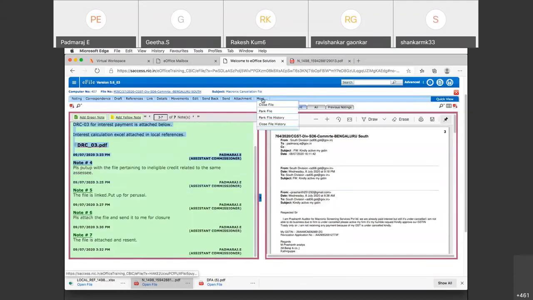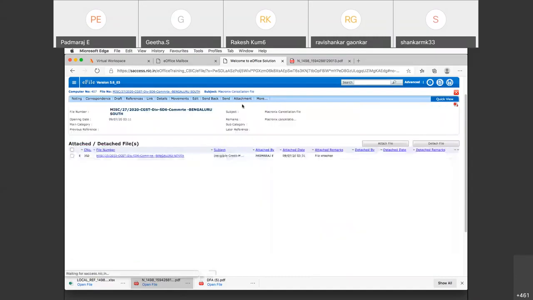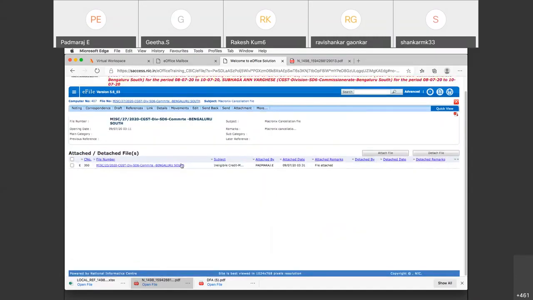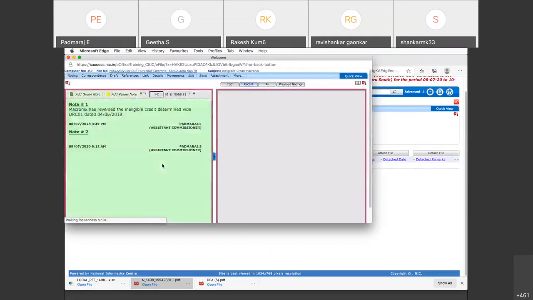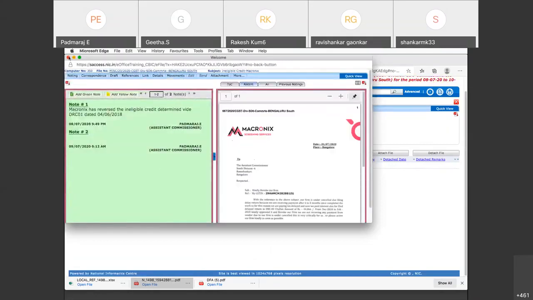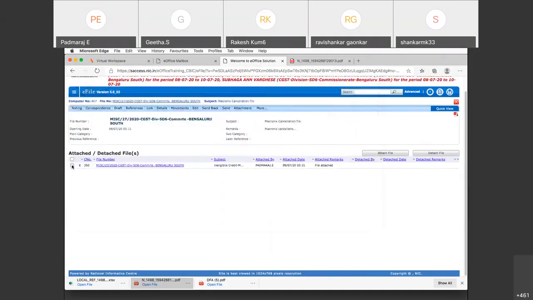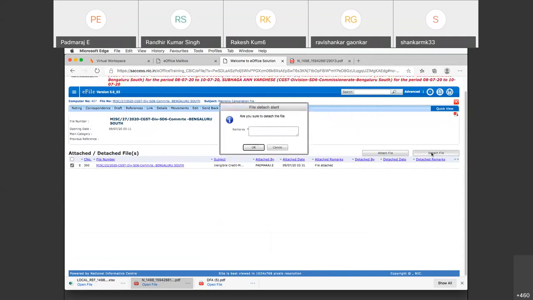Where is the file? The file will be there in attachments. He has to go to file. So here on top in attachment, I saw that file. Okay, it is attached. Now, how can I close it? When I click on it, it will come as a preview. I will not be able to close it. How will I be able to close it? When it is an attachment, I can detach the file. Here there's a detachment. I can detach that file. Detached for closure.